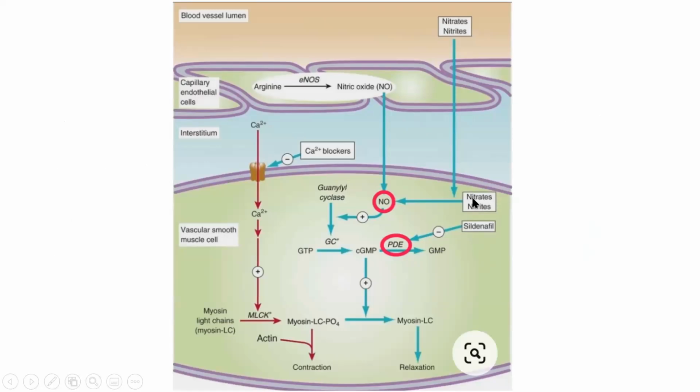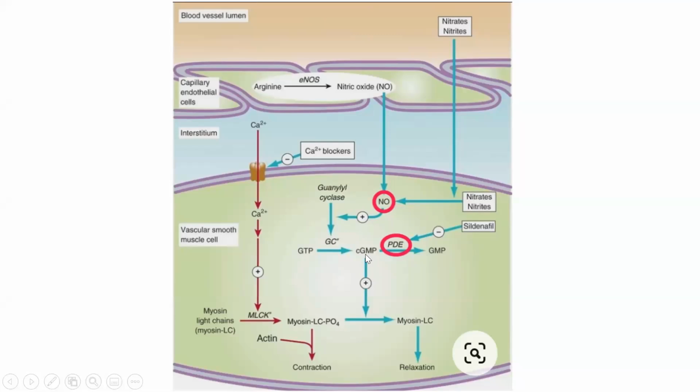And nitrates are activating cGMP. Not opposite effect. Organic nitrates are increasing cGMP levels, and the PDE inhibitor sildenafil is also increasing the cGMP effect.